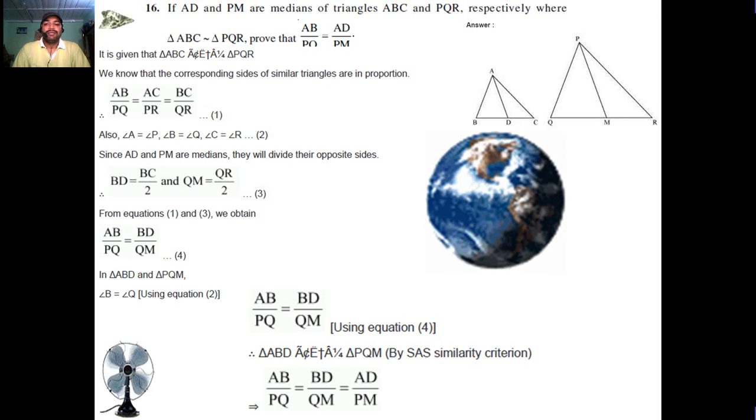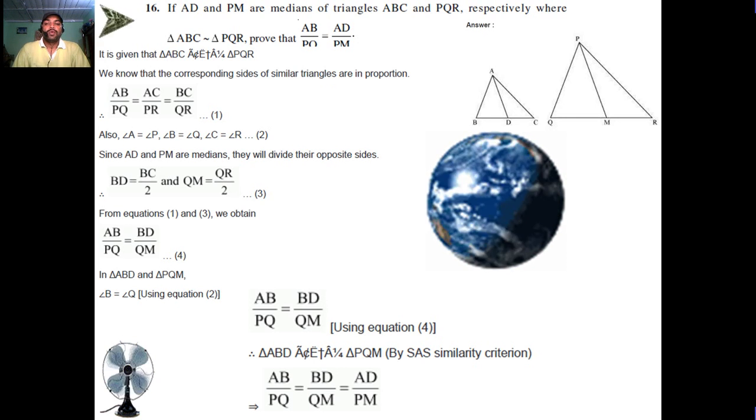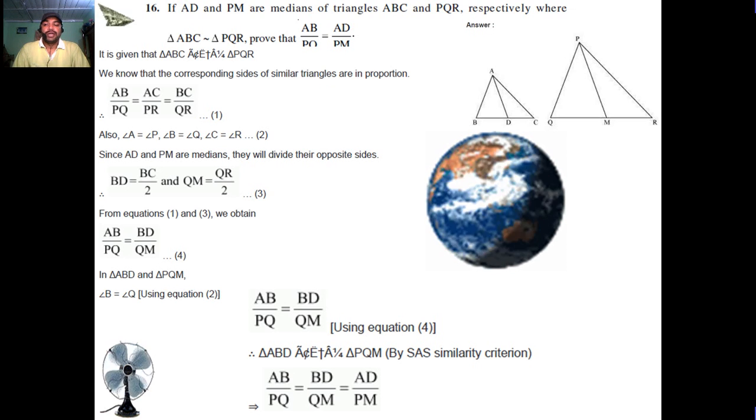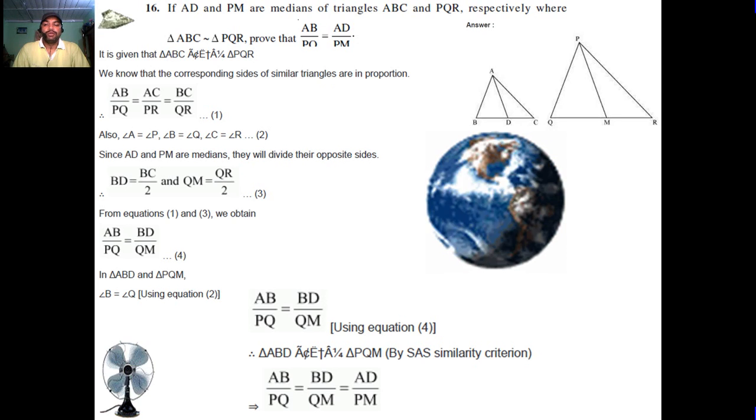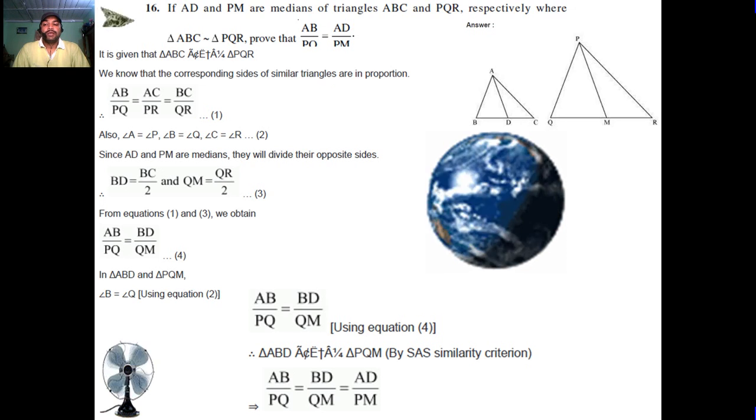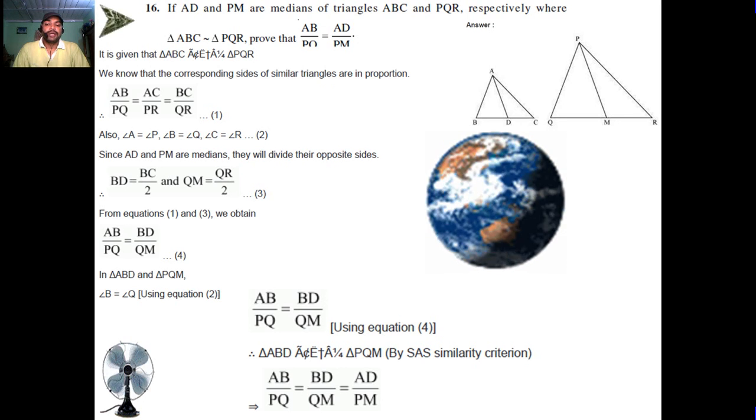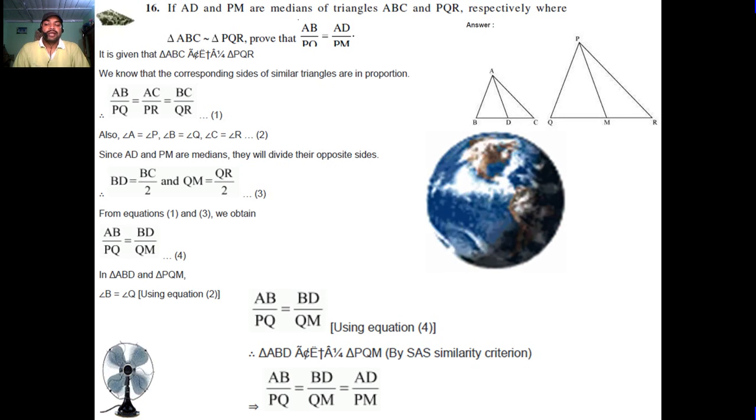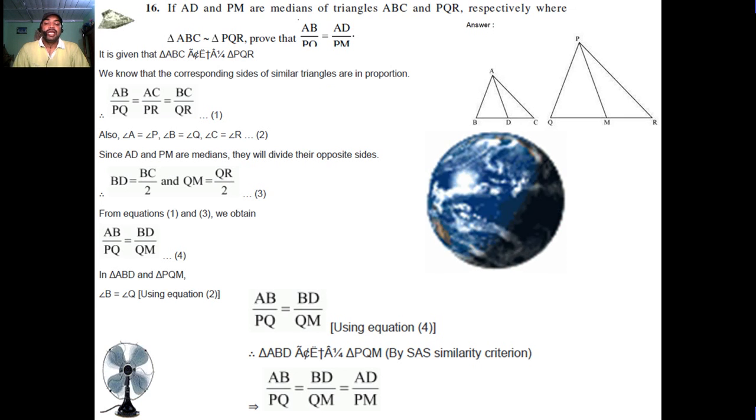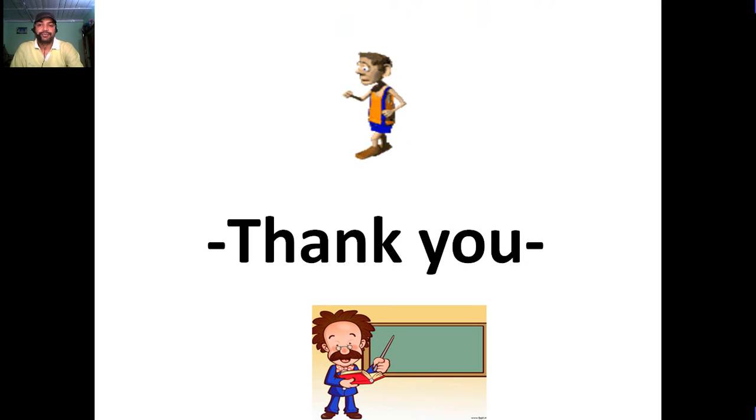Since AD and PM are the medians, they divide the opposite sides. BD is equal to BC upon 2, QM is equal to QR upon 2, equation number 3. From equations 1 and 3, we obtain AB upon PQ equals BD upon QM, equation number 4. In triangles ABD and PQM, angle B is equal to angle Q using equation 2, and AB upon PQ is equal to BD upon QM using equation 4. Triangle ABD is similar to triangle PQM by SAS similarity criterion. Therefore, AB upon PQ is equal to BD upon QM equals AD upon PM.